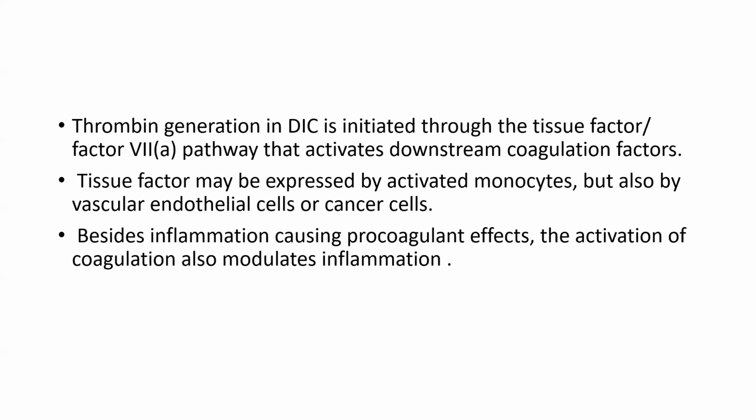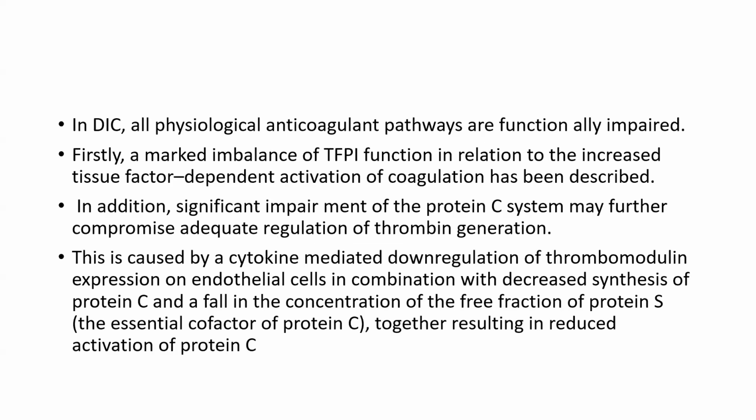Thrombin generation in DIC is initiated through the tissue factor-factor VIIa pathway, which activates the downstream coagulation factors. Tissue factor may be expressed by activated monocytes, but also by vascular endothelial cells or cancer cells. Besides inflammation causing a procoagulant effect, the activation of coagulation also modulates inflammation.